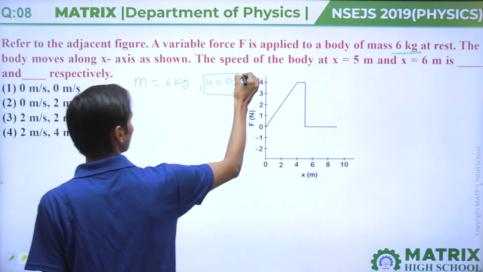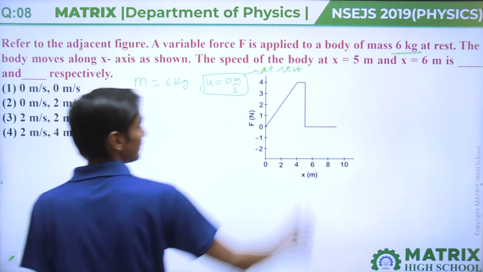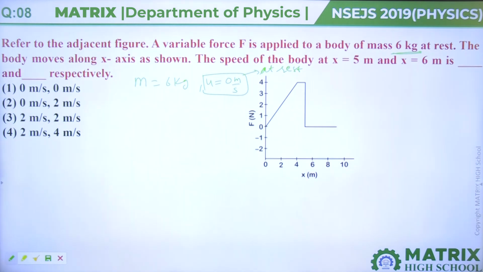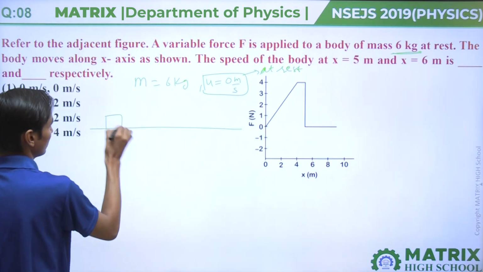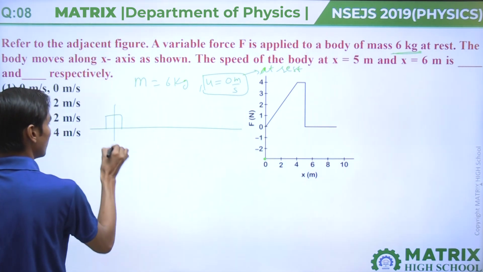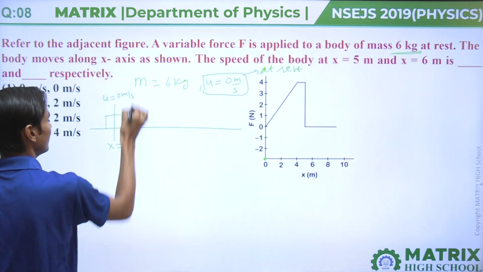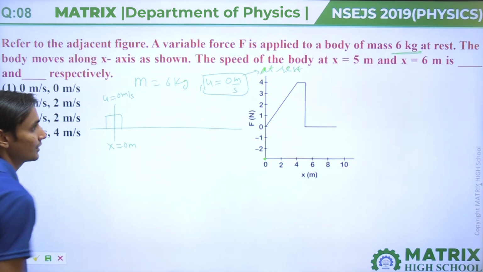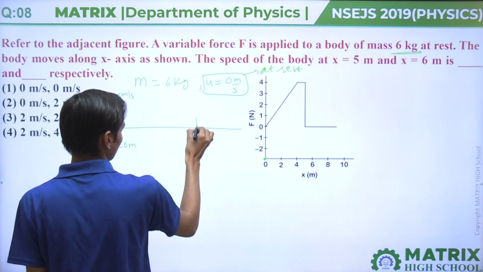We can say that because it is at rest. The body moves along the x-axis, starting from x equal to 0, with initial speed 0 meter per second. We have to find the speed of the body at x equal to 5 and x equal to 6.